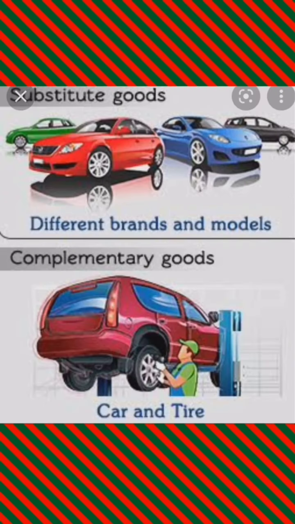Second one is complementary goods. Complementary goods are those goods which are used together, which complement each other. For example, car and petrol. If the price of petrol is high, then people will purchase fewer cars. So we assume that while applying the law of demand, the prices of complementary goods remain constant.